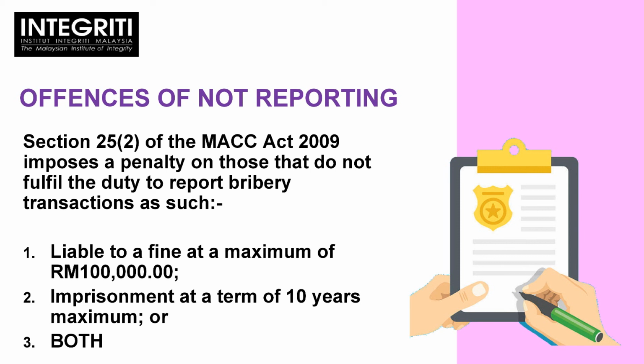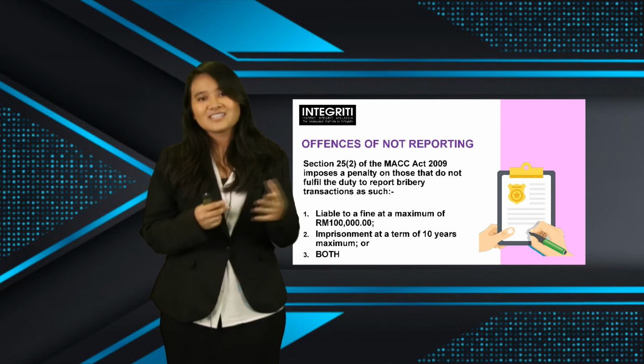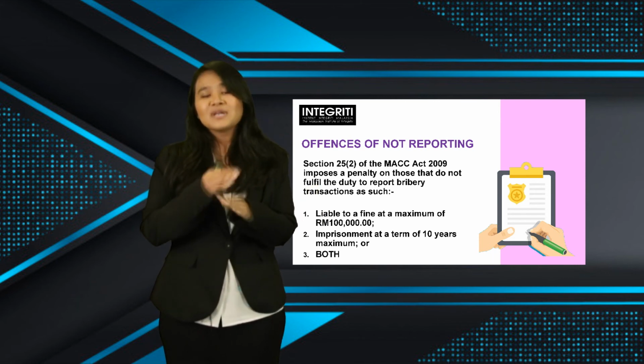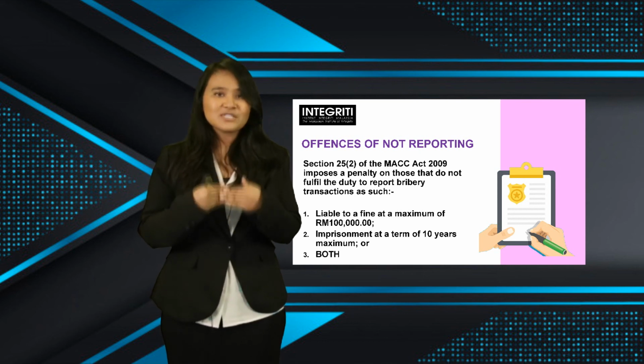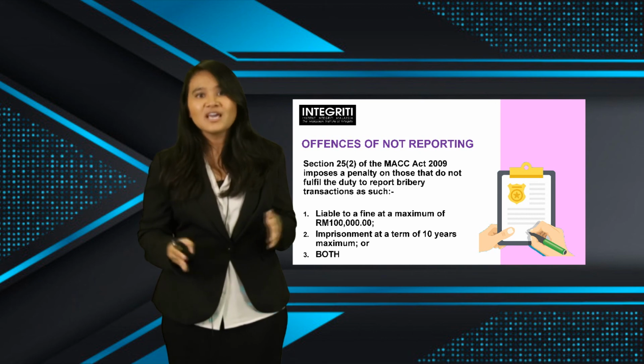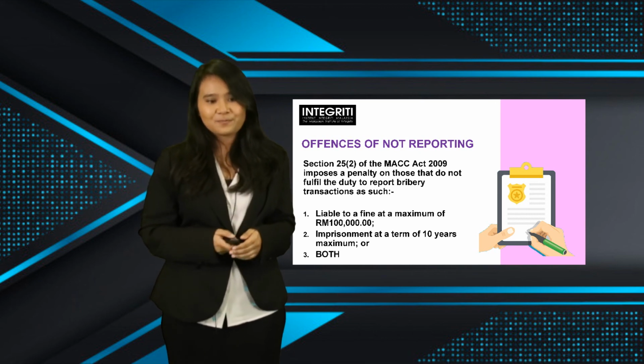These penalties would include a fine of a maximum of 100,000 ringgit, imprisonment for a term of 10 years maximum, or worse, both. So make sure that it is a collective effort between the entire commercial organisation to ensure that Malaysia is now in possession of a clean economic slate, whereas we are corruption-free and we do not tolerate bribery.